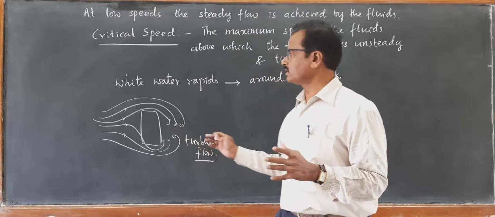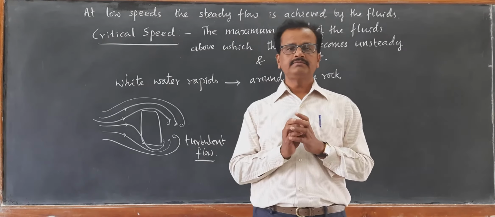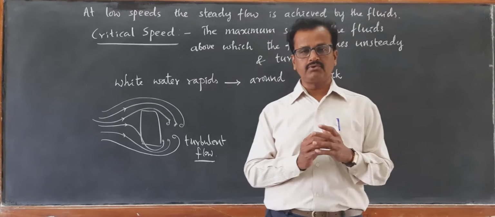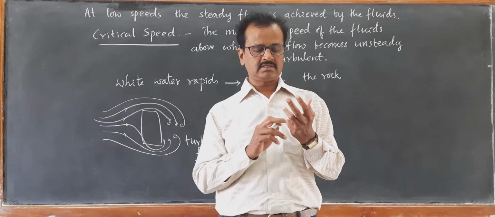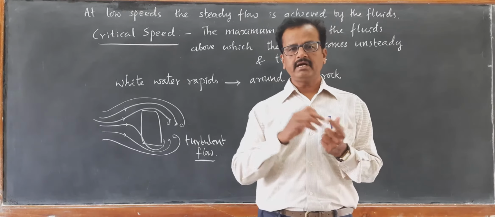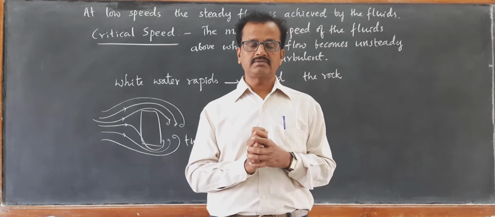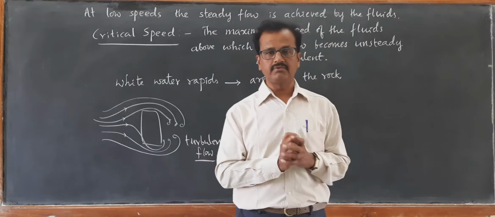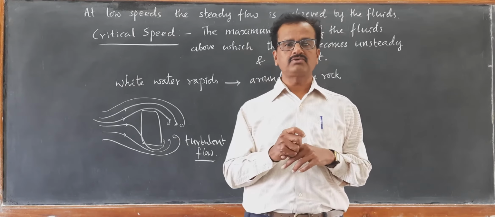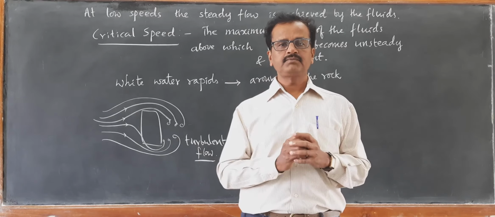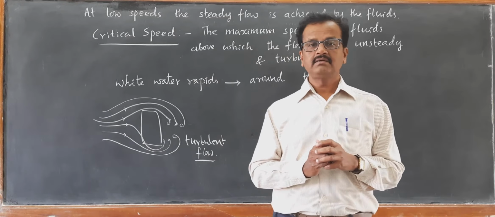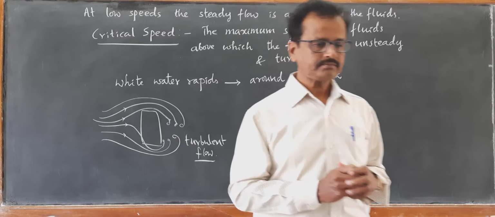Okay, this is how we conclude from the study of types of flows: one, streamline flow or steady flow; second, unsteady flow; and then turbulent flow. Before we go into the details of turbulence and so on, we will first learn the very important principle called Bernoulli's principle.